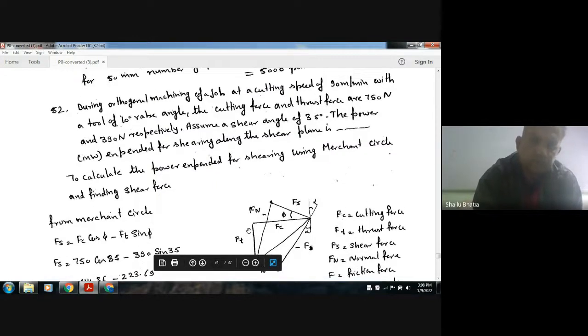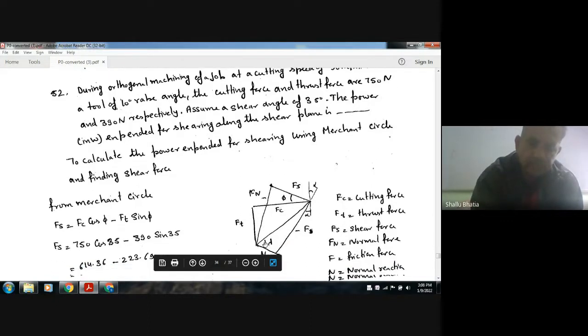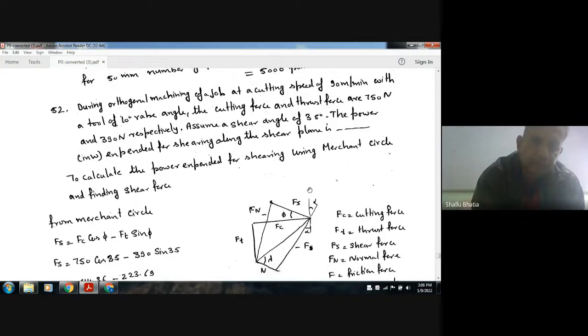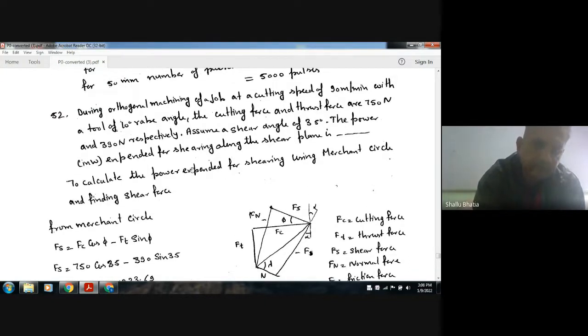Now, this is the Merchant circle diagram with Fc cutting force, Ft thrust force, Fs shear force, Fn normal force, N the normal reaction, F the friction force, and alpha the rake angle. Here alpha is given as 10 degree, and cutting speed is given as 90 meter per minute.